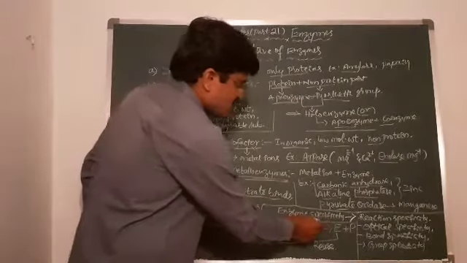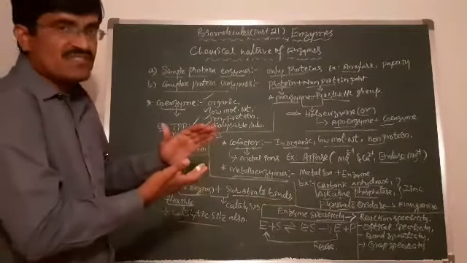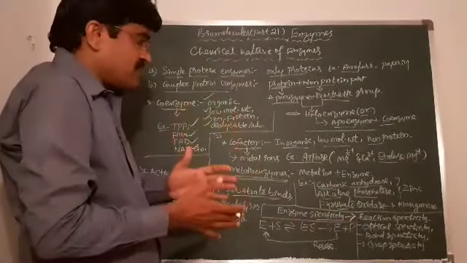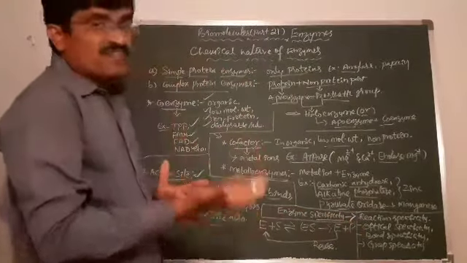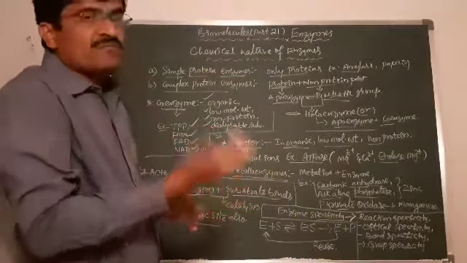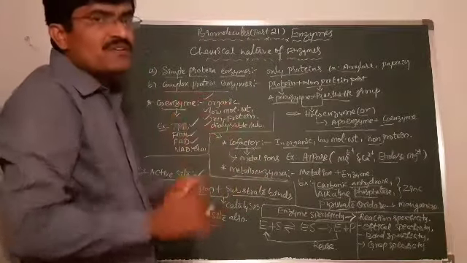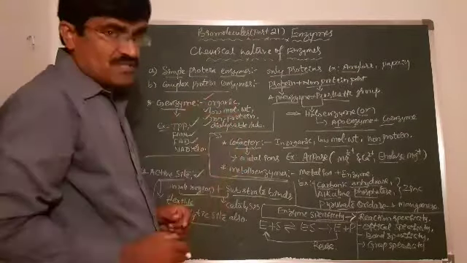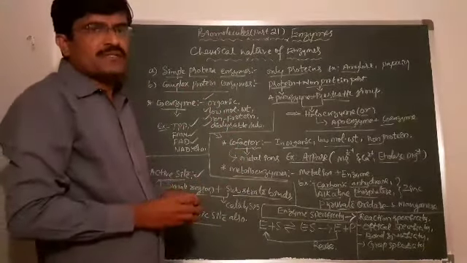What are enzyme specificities? The enzymes act upon substrates based upon specificity. What are those specificities? Generally reaction specificity: certain kinds of enzymes react on one particular reaction only. Some enzymes act on optical specificity. Some enzymes act on certain bonds only, that is bond specificity, and group specificity: some enzymes act on certain groups only. Such kinds of specificity are there in enzymes. That's why we call it enzyme specificity. So these are the ideas upon the chemical nature of enzymes. Thank you very much.